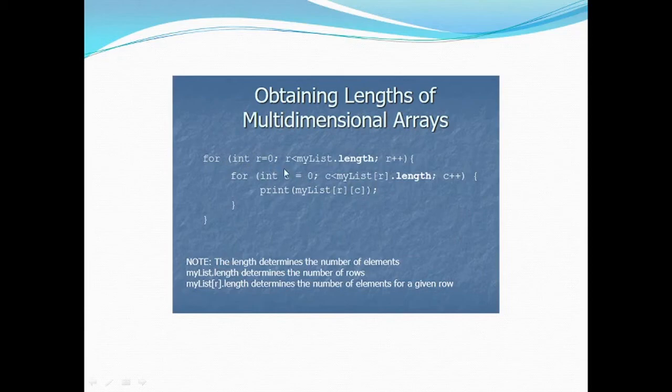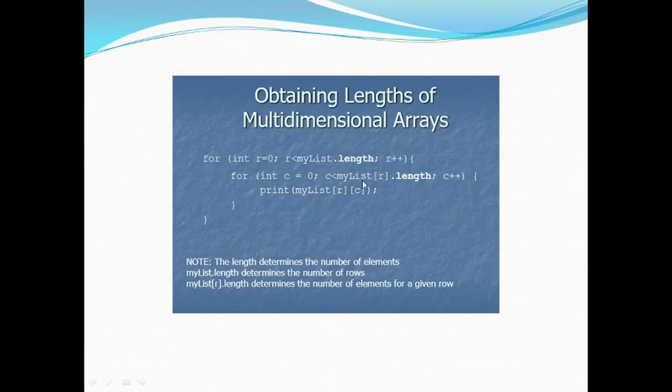One thing you must be clear about over here is that myList, the array name with the dot length property, will in the two-dimensional case give the number of rows. Again, by providing the name of the array and then using the length property of that array, it will give the rows of that array.